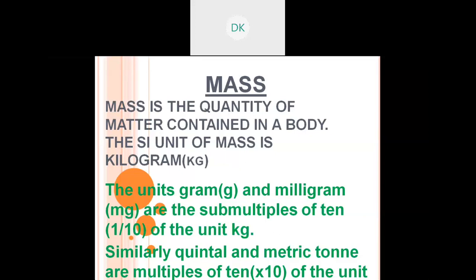Just as in a meter scale you have a small millimeter, a small centimeter, 1 meter, likewise mass can be measured with the small units of gram and milligram, and if the mass is greater, it can be measured with the quintal and metric ton.